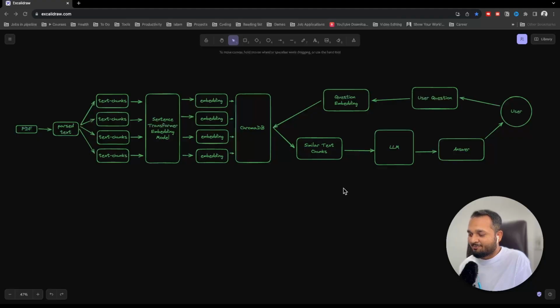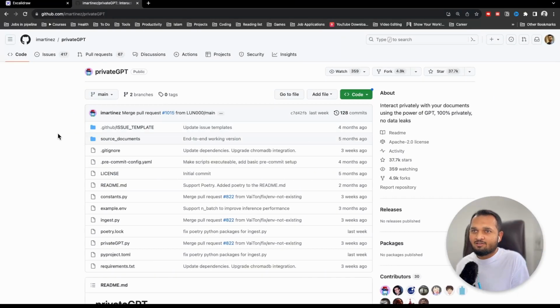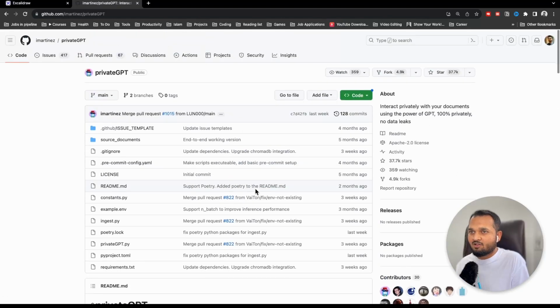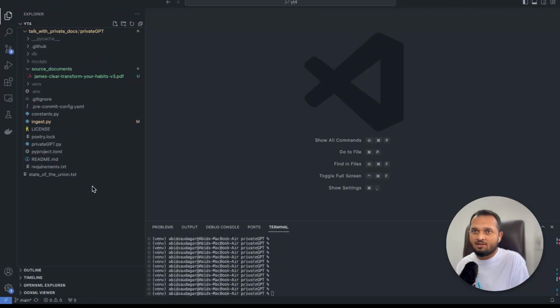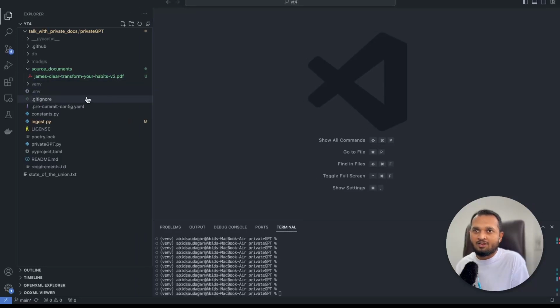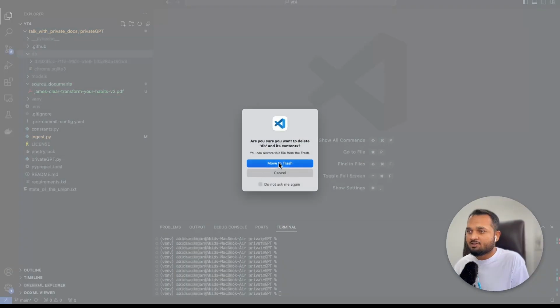Let's begin coding. While building this chatbot, I came across this GitHub repository. The name is Private GPT, and this is absolutely amazing. This will be the base of our code today, and I have changed some things in this code. I have simplified it. I was getting an error while parsing the PDF document, so I changed some libraries here. We'll discuss the code one by one, and I'll just delete this first because I have created the embeddings already. So I'll just remove this.